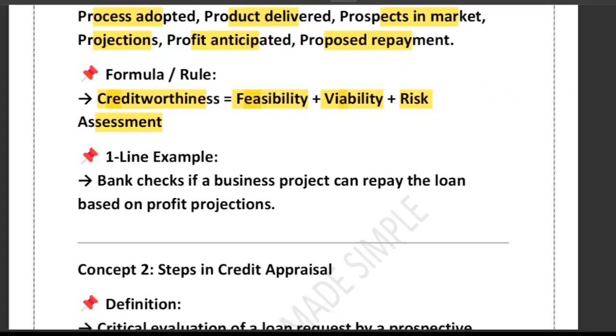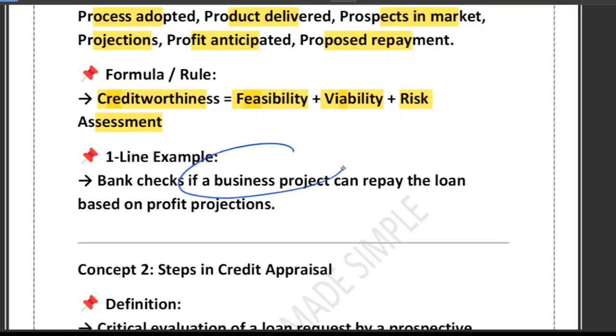For example, if you ask for a loan, the bank checks if your business can actually make enough profit to pay them back. That is what the bank checks: if a business project can repay the loan based on profit projection.